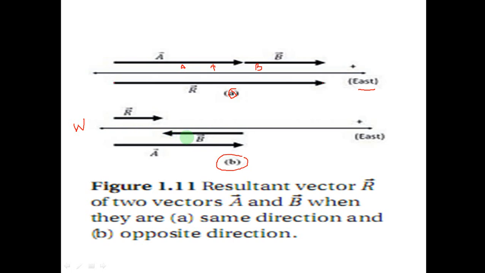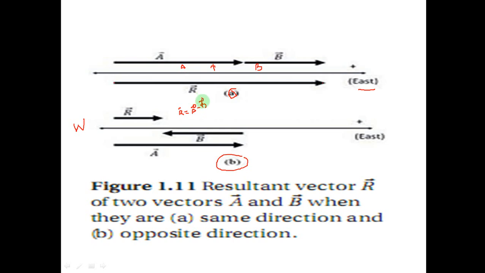So the resultant vector R, this R is A minus B. R is equal to vector A minus vector B.